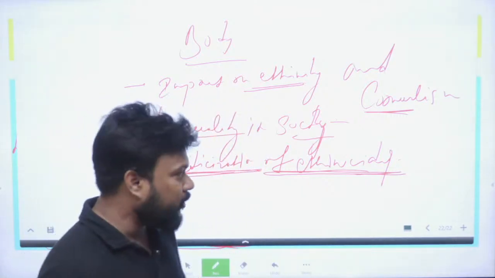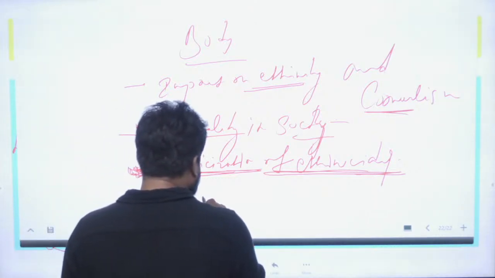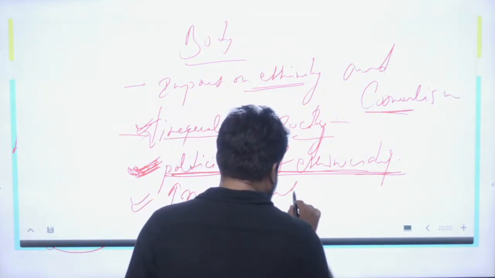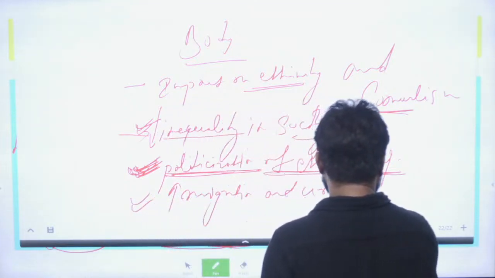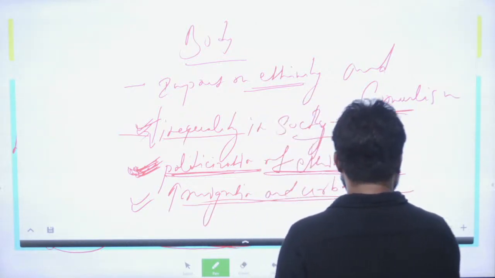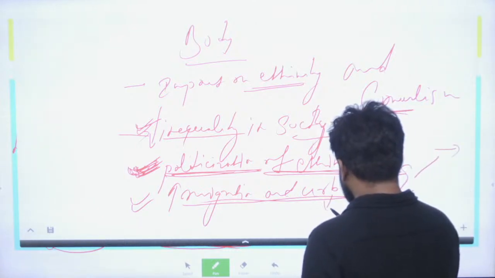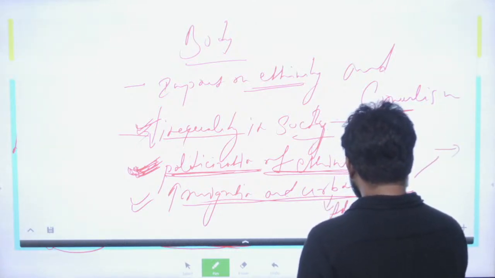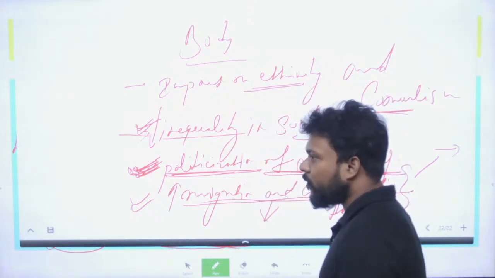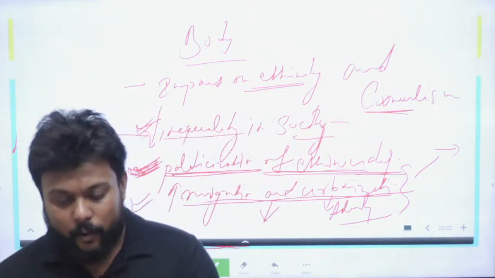Again, due to post-liberal policies, more cases of migration and urbanization are happening. This migration and urbanization is leading to fluidity of ethnic identity. Now this value is getting weaker over a period of time.